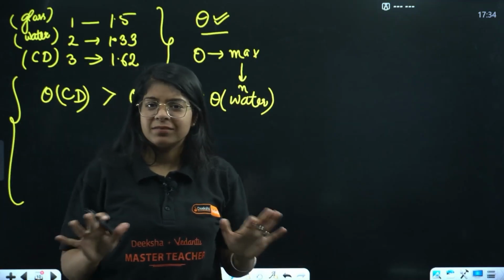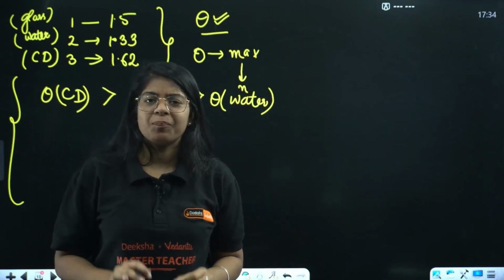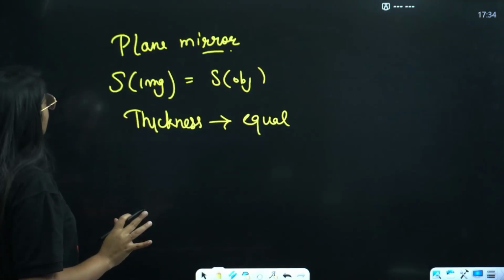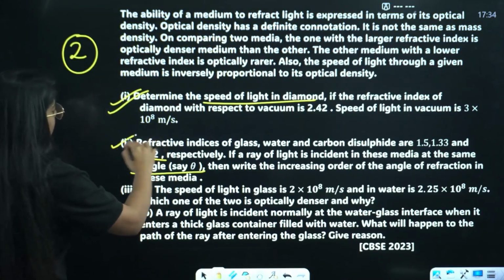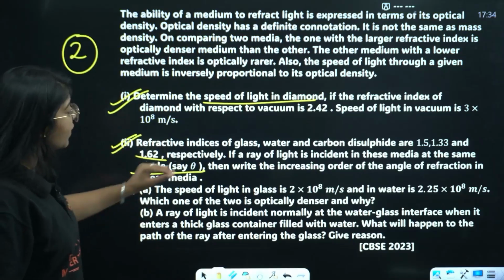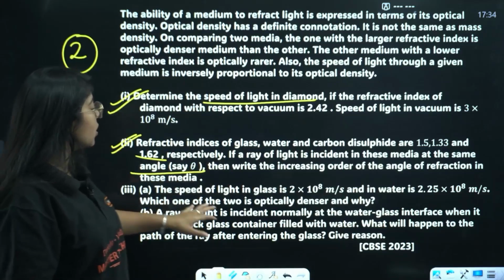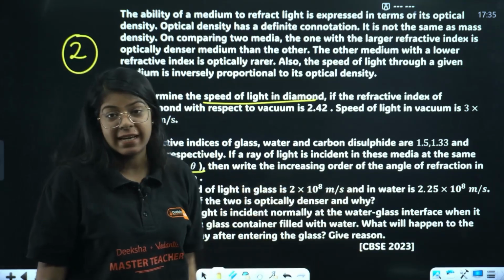Very basic. Done with this? You tell me if you have any doubt. Until now, any doubt? Okay, now the next, this is also done. The next is: the speed of light in glass is given as this, in water as given as this. Which one of the two is optically denser and why?